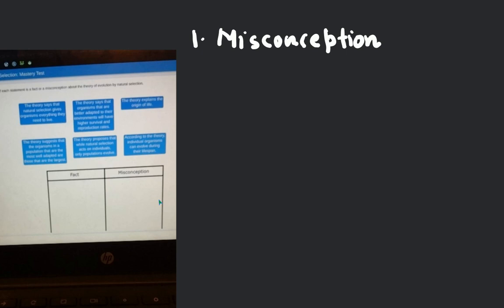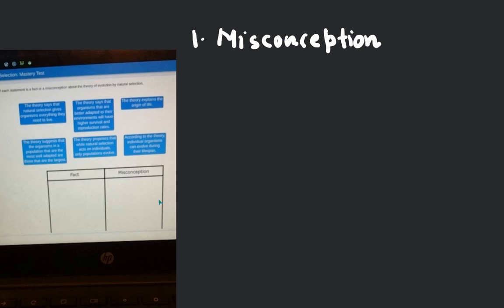Let me clear all the points once again. The point was that the theory proposes that while natural selection acts on individuals, only populations evolve.